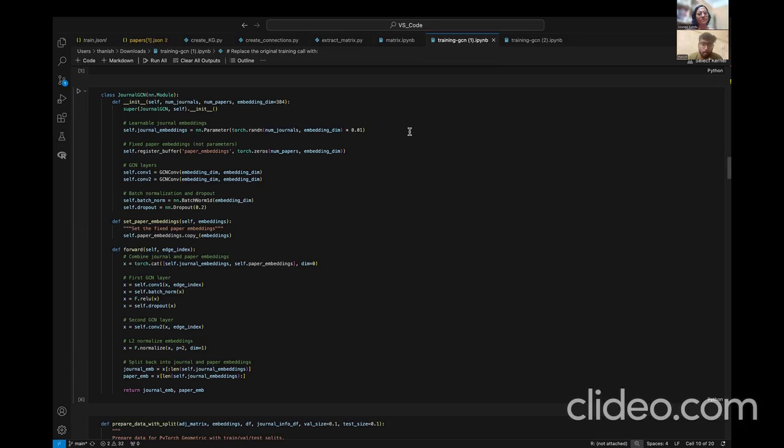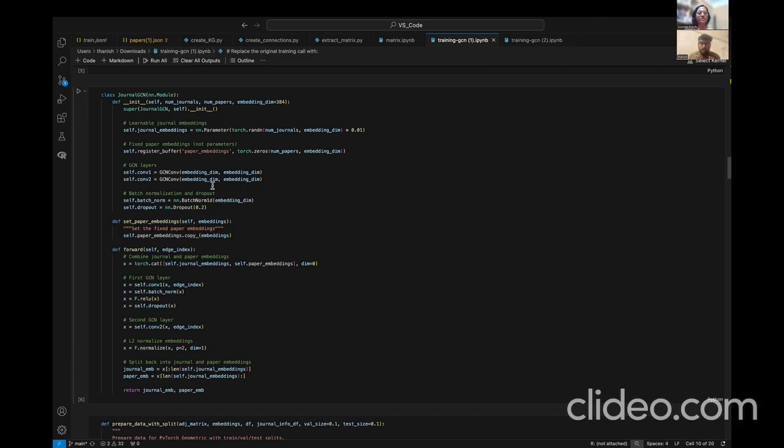So let's walk through how the GCN is structured over here. The GCN is set up having convolutions between the embedding dimensions of size 384 between the journals and papers, and two convolutions of the same size, where the embedding size is preserved, 384 to 384. It is done so that the GCN will embed the message of the neighboring nodes, collect the information from the neighboring nodes and pass it on to the future node. So there are operations such as this, which will do that.